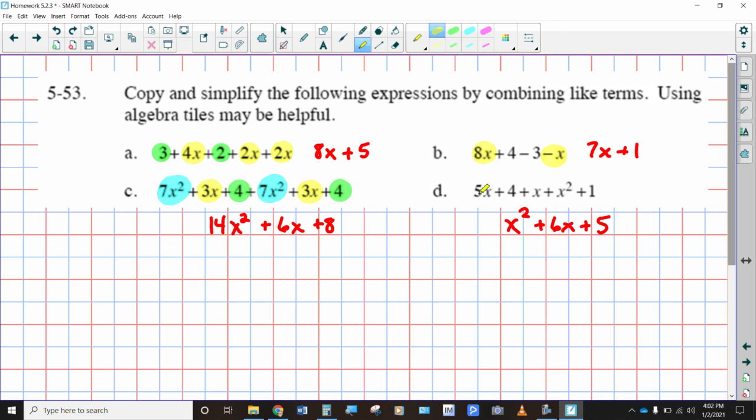And then for the last example, 5x's, there's 1x. You got a 4 and a 1, and then your x squared has no other x squared term to combine with. So we're going to leave that as it is. The 5x's and the 1x make 6x's, and the 4 and the 1 makes 5. So this idea of combining like terms is all about identifying the terms in your expression that have the same variable raised to the same power and adding the number parts together. That would be the coefficients of the variable terms. So add the coefficients together, and you will have your terms in simplest form, your expressions completely simplified.